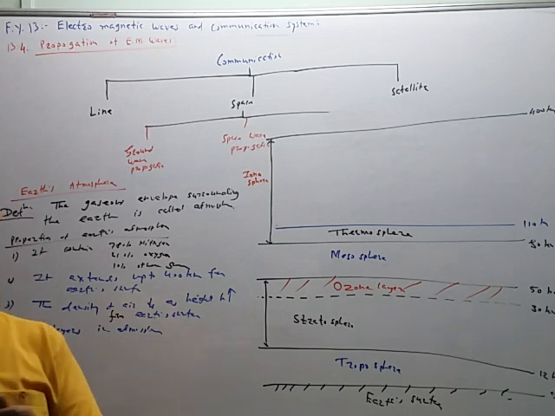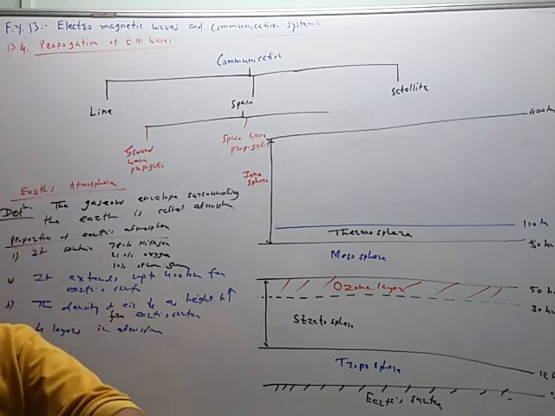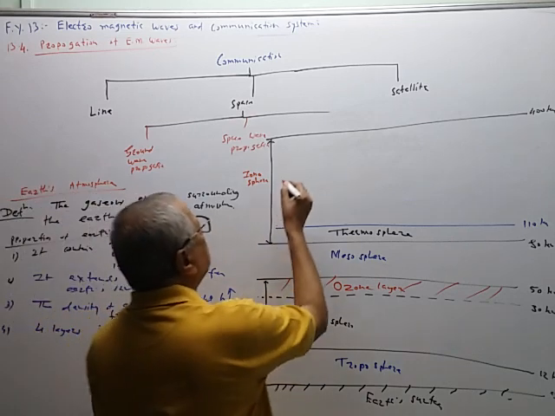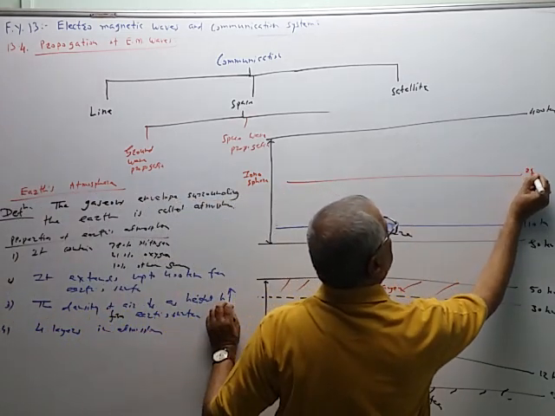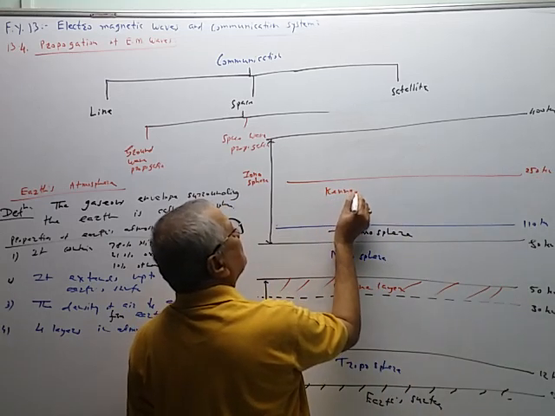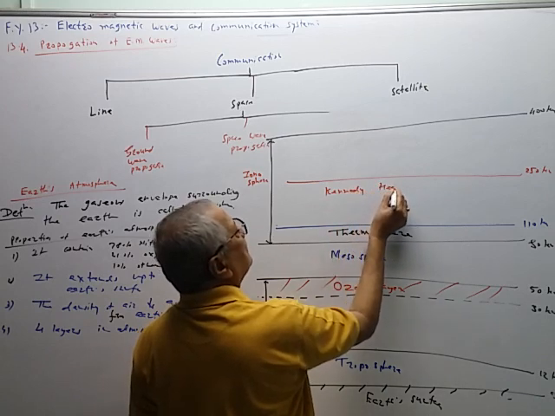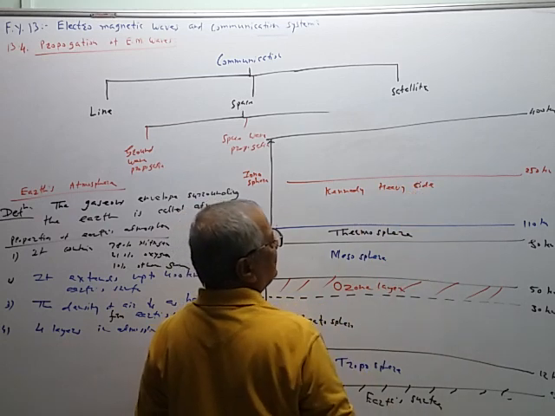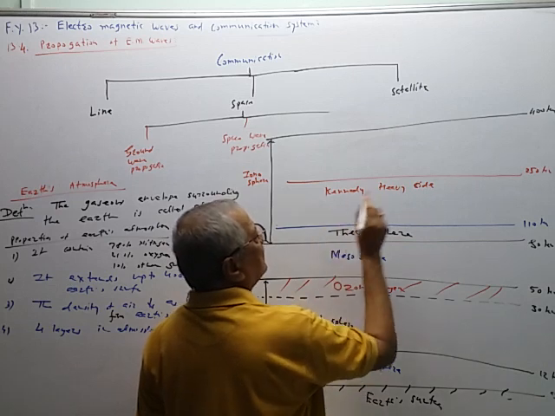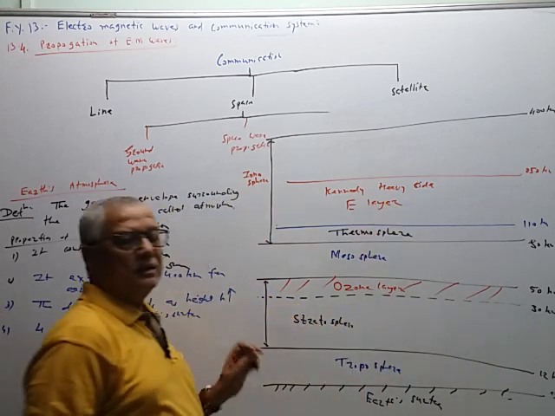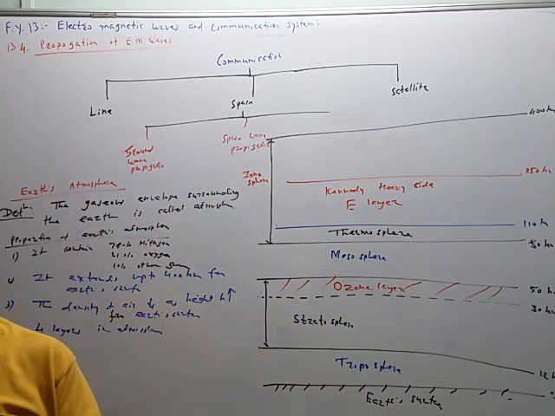Then there are two parts again, from 180 kilometer to 250 kilometer, there is the Kennelly-Heaviside E layer. This is 250 kilometer. These are important for microwave communication, therefore they are given particular names. Kennelly-Heaviside E layer. E layer, F layer, D layer, etc. There are so many layers like this.